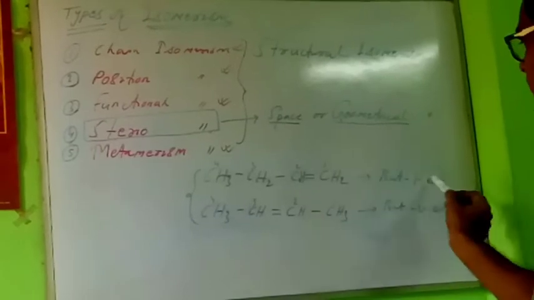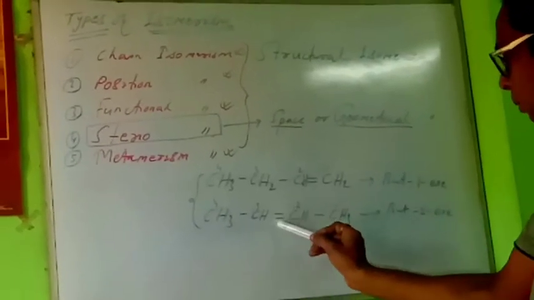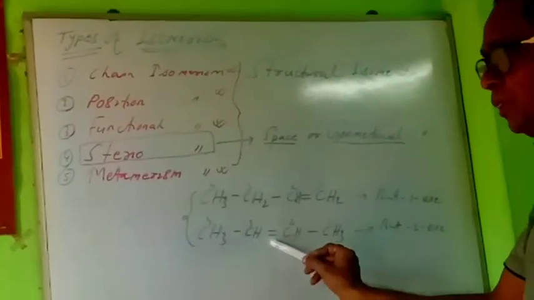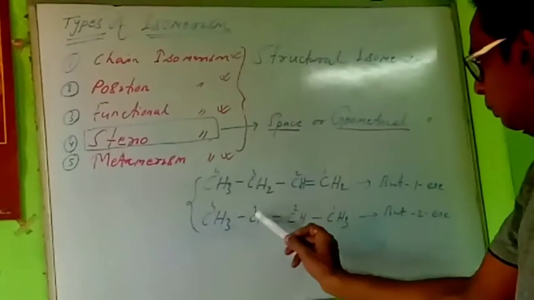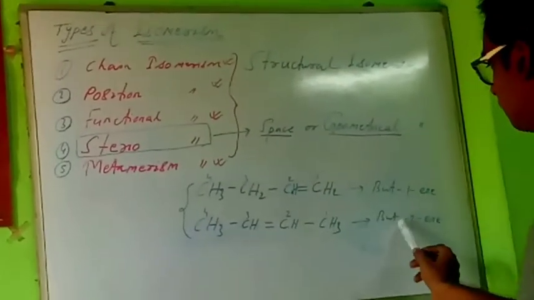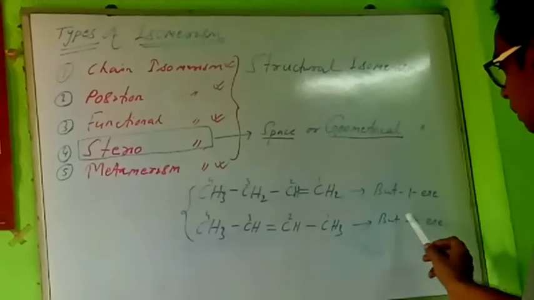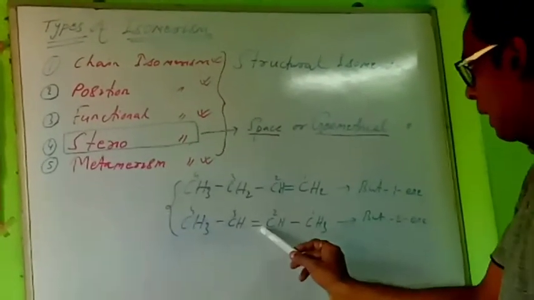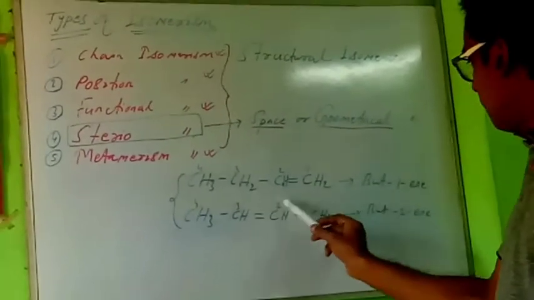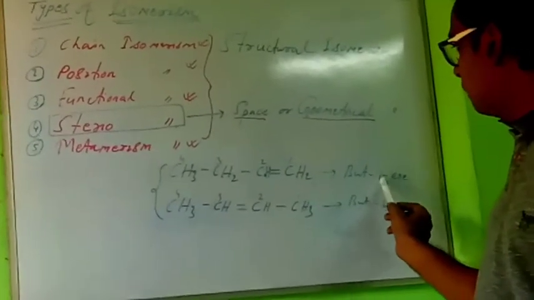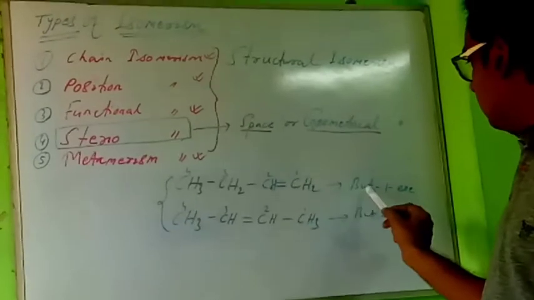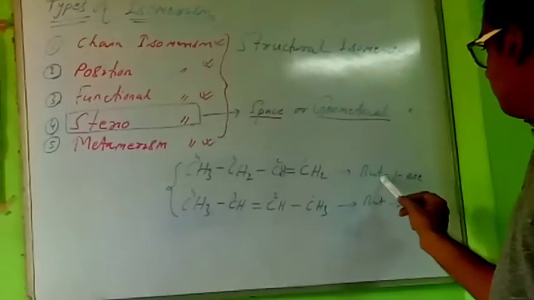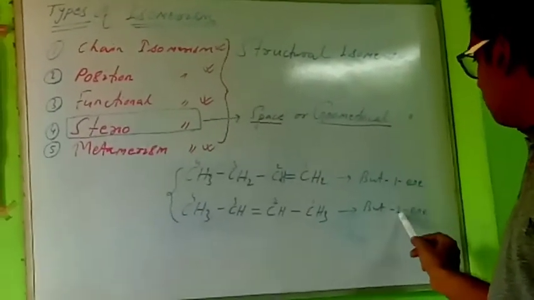Alkene means ENE. Here the double bond is present at position 2: 1, 2, 3, 4. Therefore its name is but-2-ene. The 2 stands for the double bond at position number 2. But here the double bond is at position number 1. Therefore but-1-ene, but-2-ene.